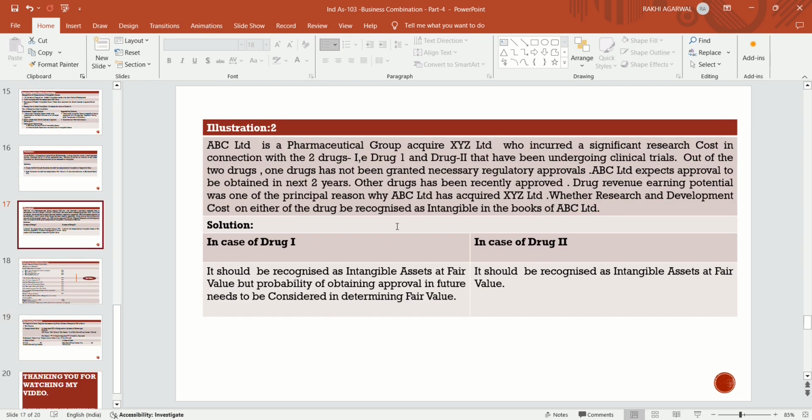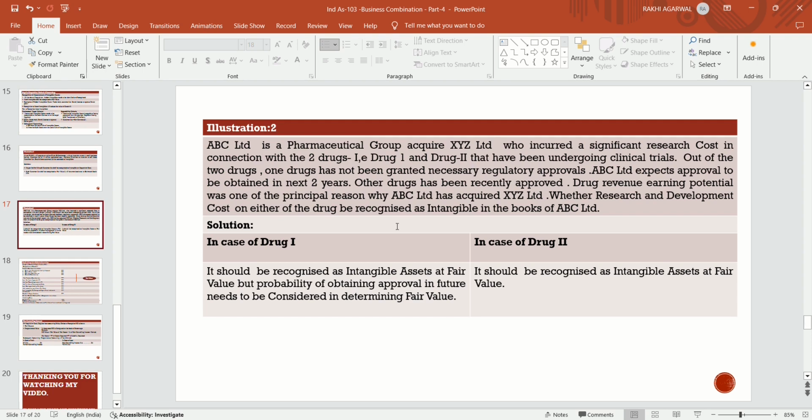Another example: ABC Limited is a pharmaceutical group which acquired XYZ Limited, which incurred a significant research cost in connection with two drugs, drug 1 and drug 2, that have been undergoing clinical trials.